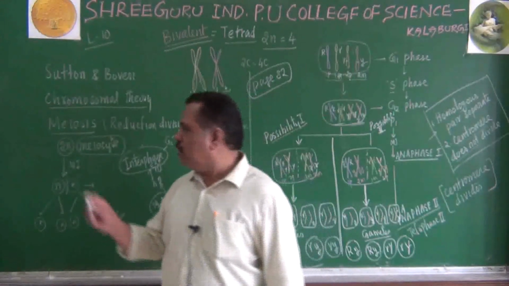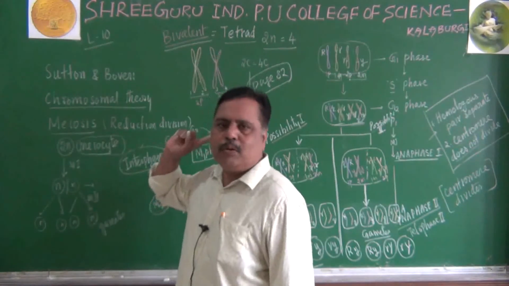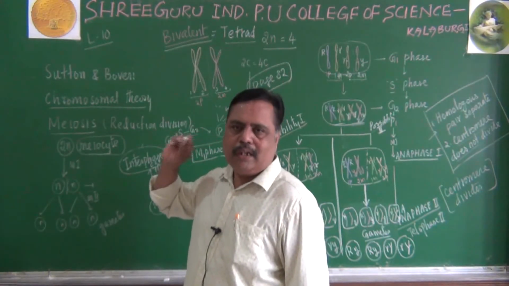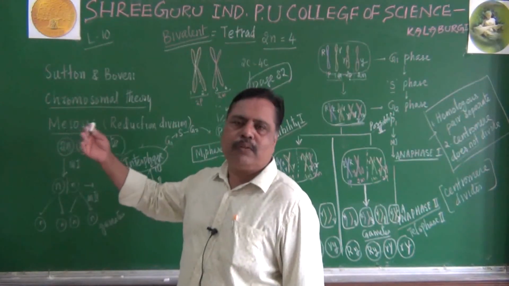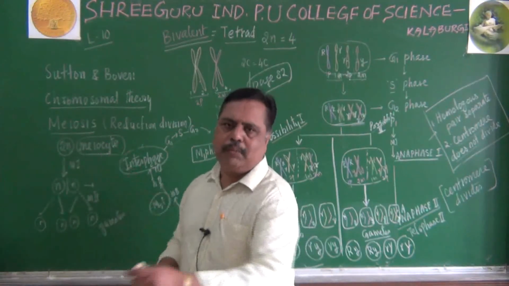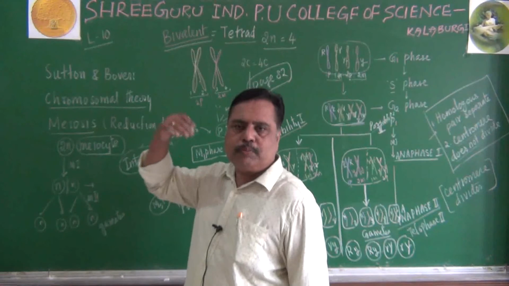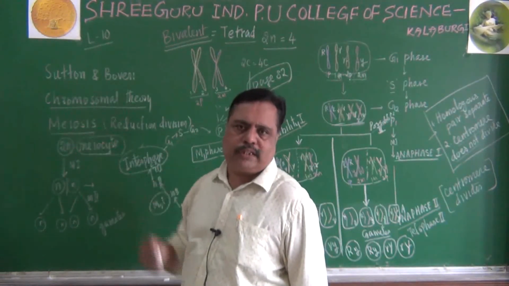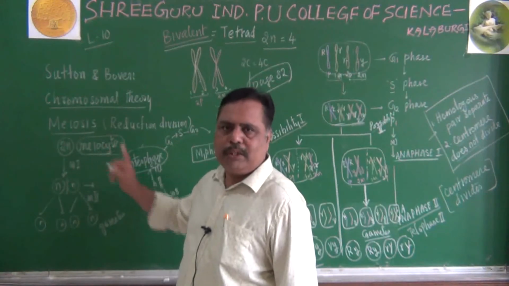Dear students, you may be remembering meiocytes. We are talking about one meiocyte possibility. In plant or animal cells, there will be so many pollen mother cells or egg mother cells, megaspore mother cells. In animals, there will be spermatogonial and oogonial cells like that. Those gonial cells or mother cells are called meiocytes.